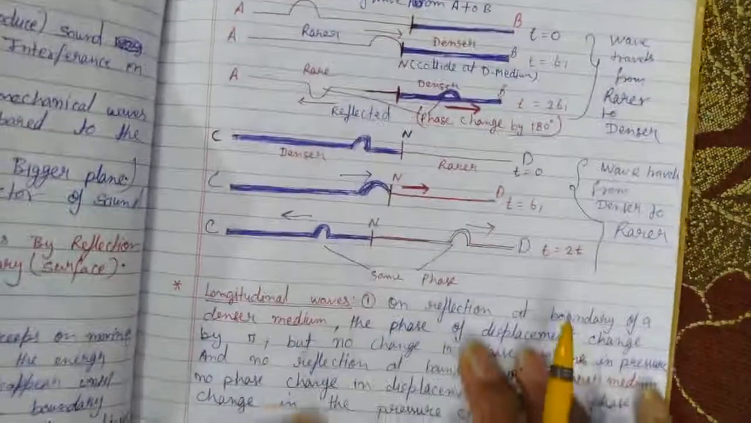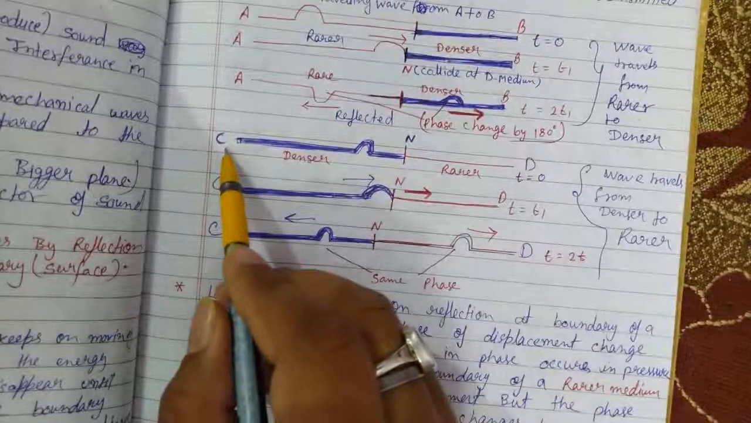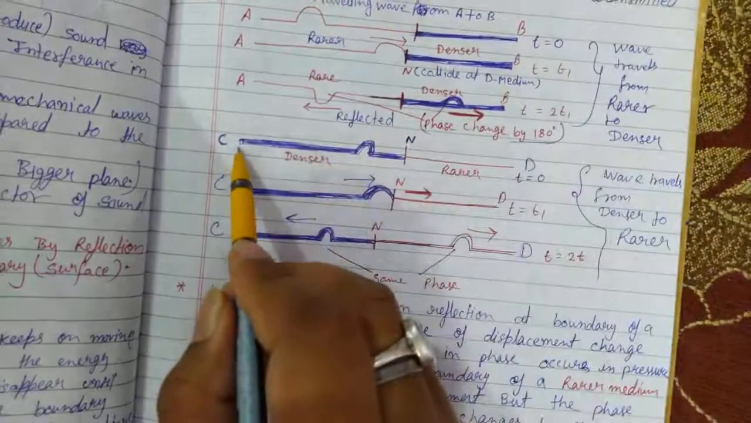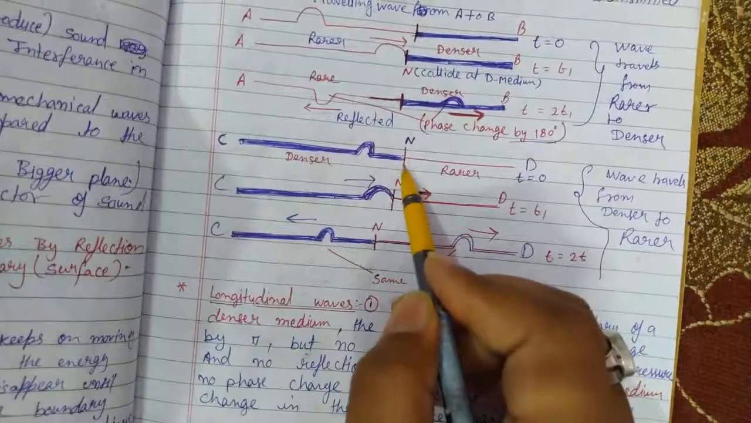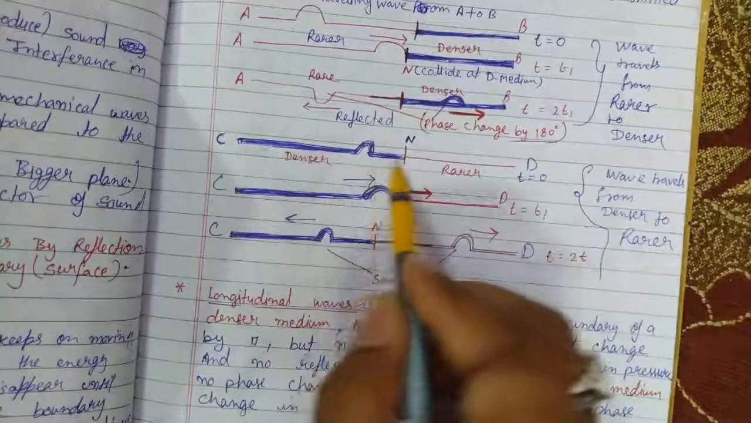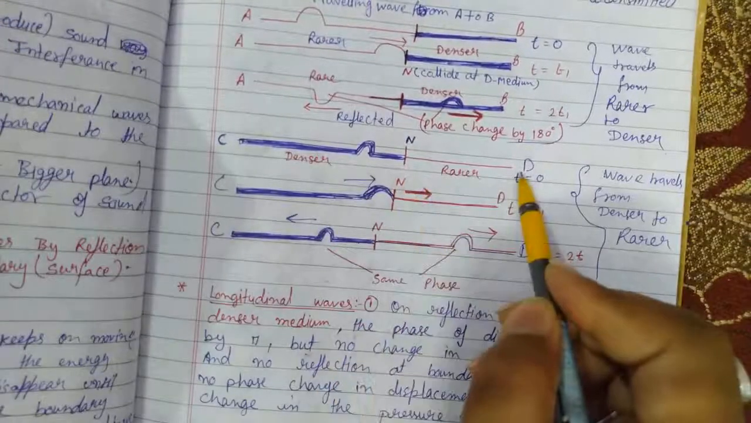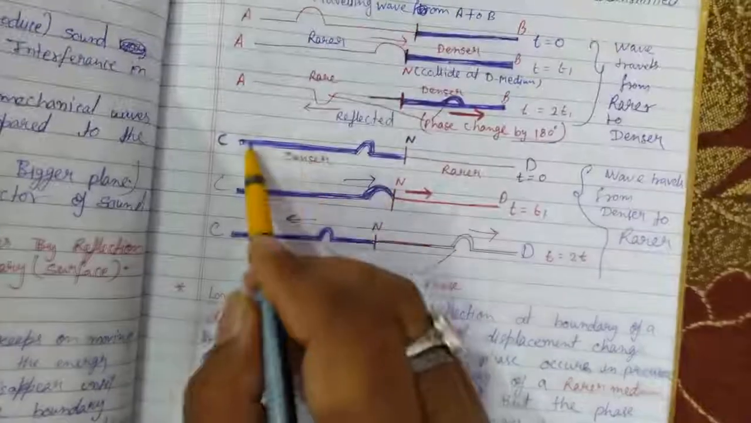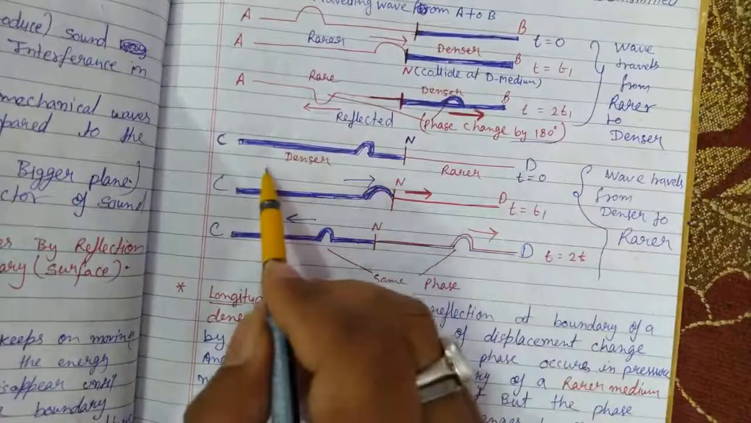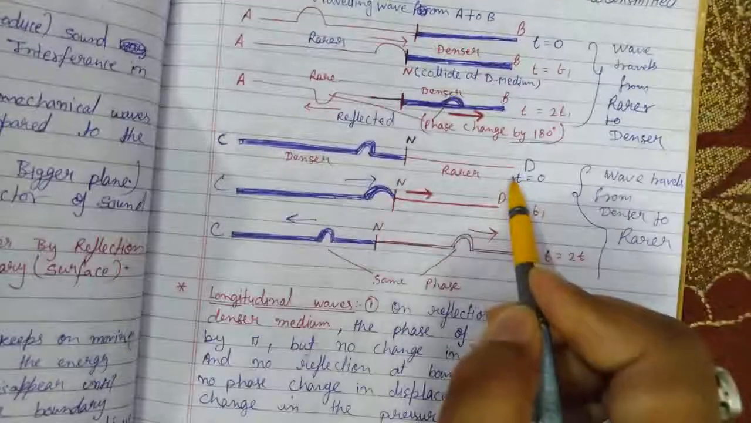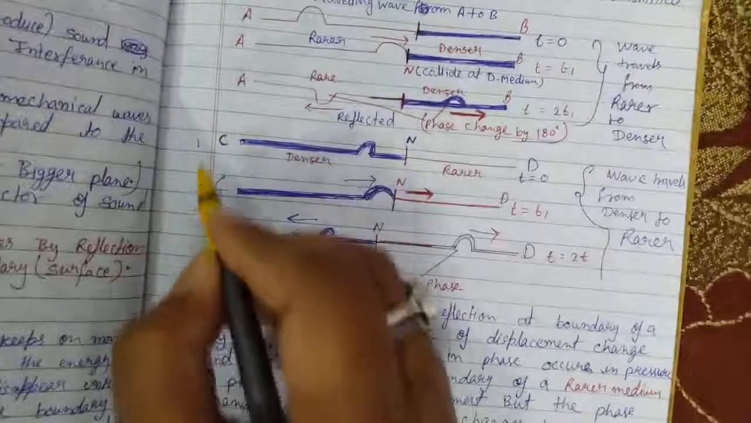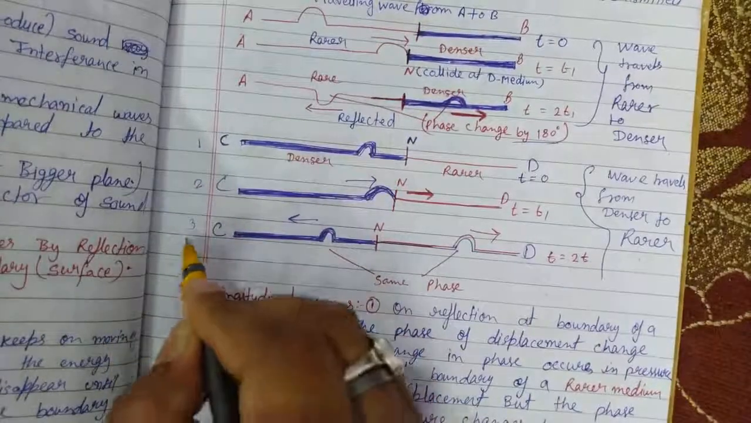And the next situation is a medium C to D, in which N is the boundary. C to N is denser medium and N to D is rarer medium. For the situation at t equal to 0, we observe a disturbance moves from C to D. Okay, in the second situation, this is first, this is second, and this we take as a third situation.